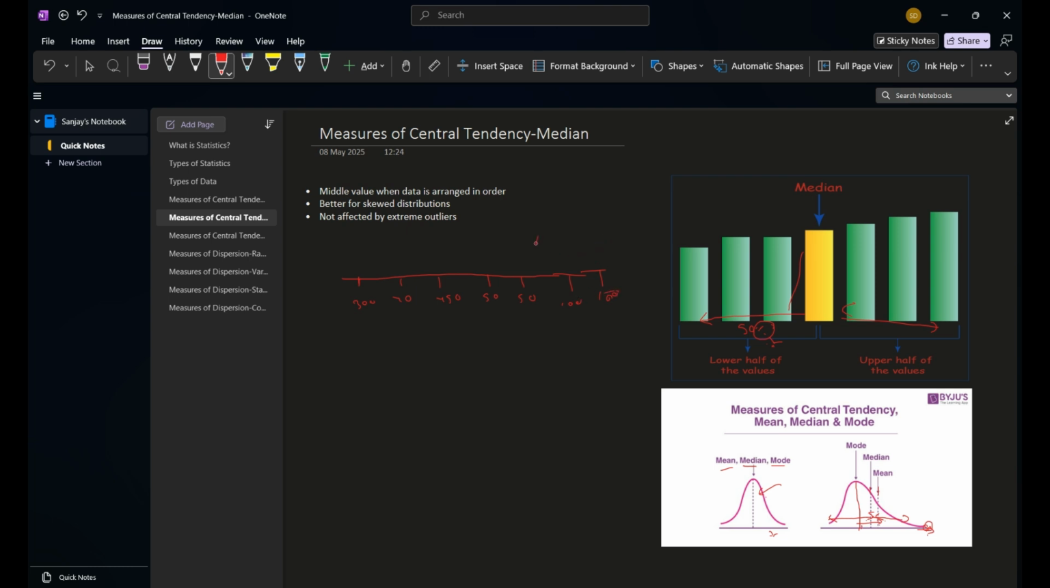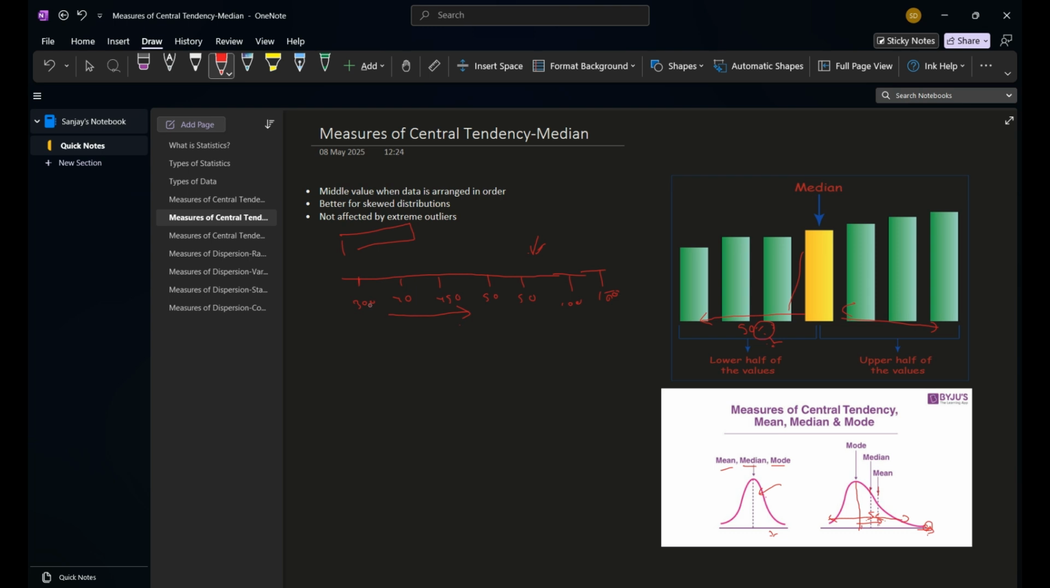So I have taken this as sorted itself. To calculate the median, the data set which we are getting, we should first sort in ascending or descending order. I have sorted it in ascending order. We will be finding the median. Median is the middle value of the data.